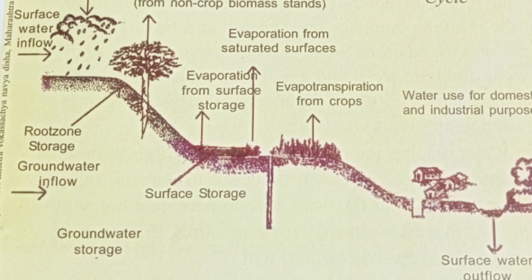Here: surface water inflow, precipitation, evapotranspiration, evaporation from saturated surfaces, evaporation from surface storage, evapotranspiration from crops, water used for domestic and industrial purposes, groundwater inflow.